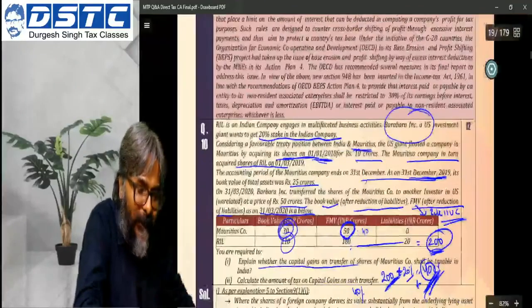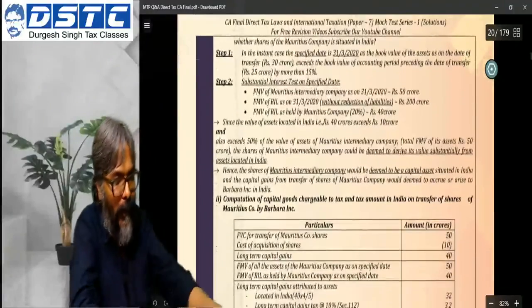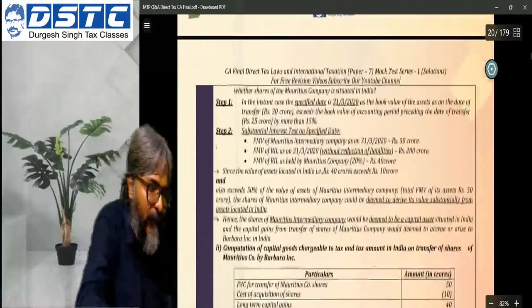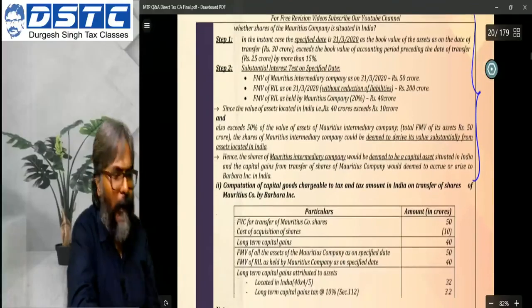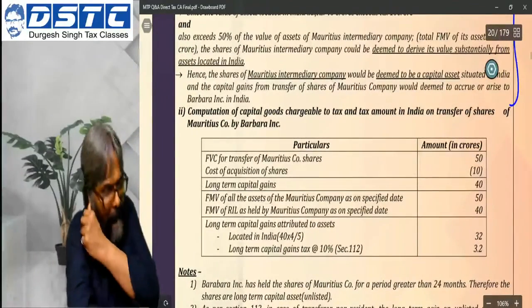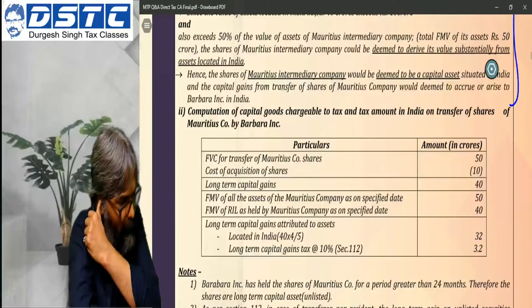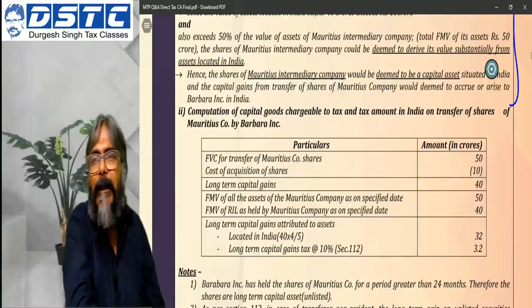So once that is done, students, now I want you to appreciate the capital gains calculation. All this is fine. I have discussed all of this particular point with you. I come towards the calculation of the capital gains. Students, please come to the calculation of capital gains. This is the real thing at the end of the day.